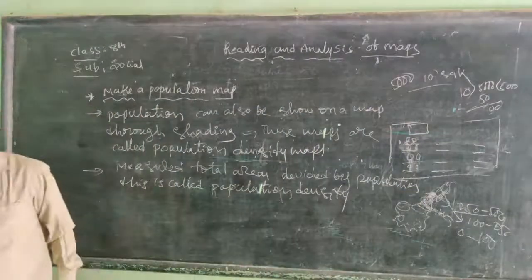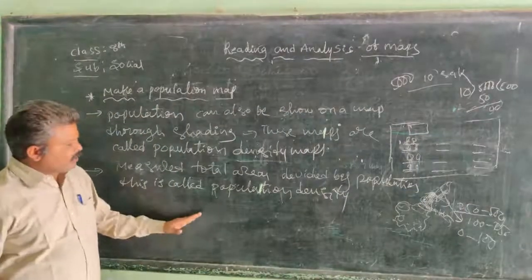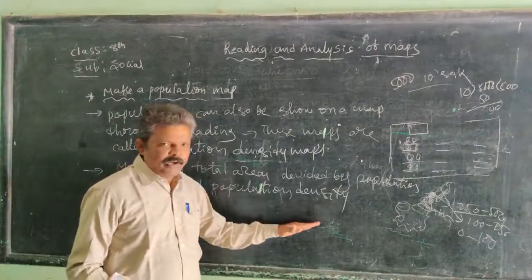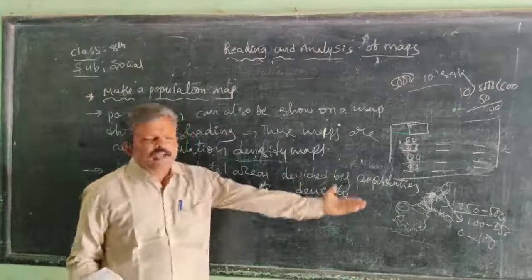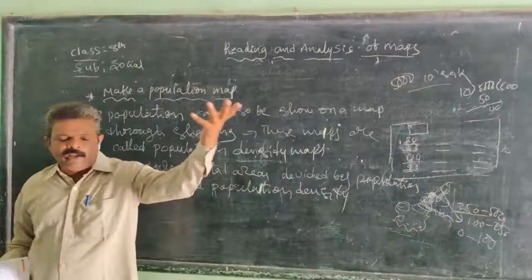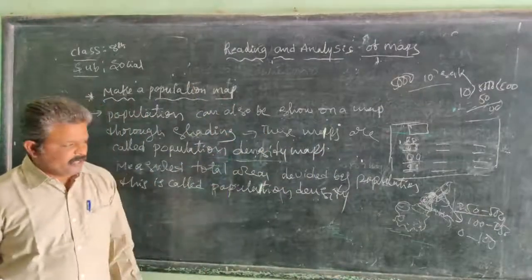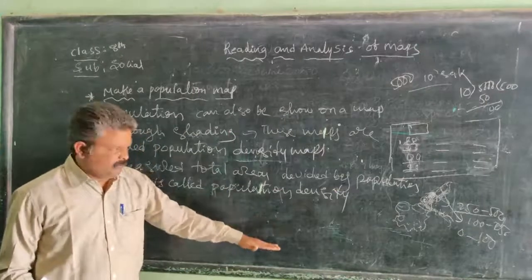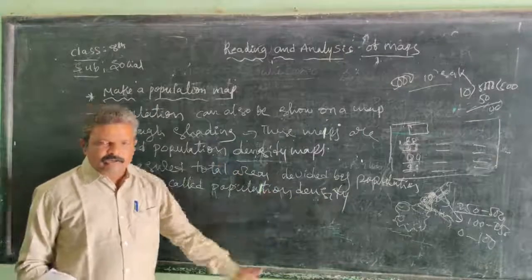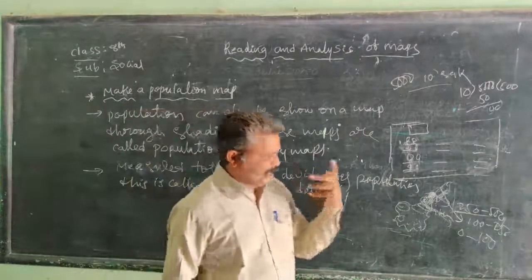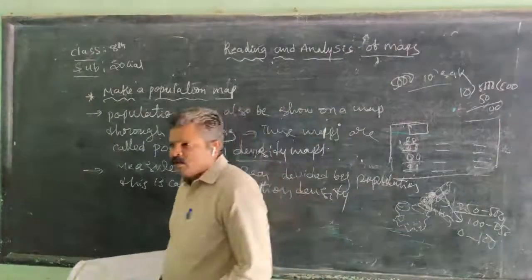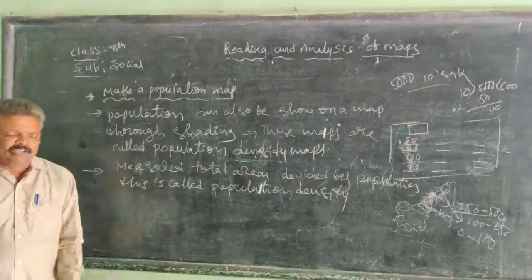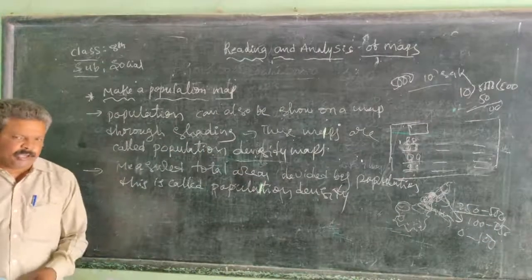Take Kadapa and Visakhapatnam. Kadapa is a low density district in Andhra Pradesh. Vizag is a high density district in Andhra Pradesh, compared with Kadapa. In Visakhapatnam there are a number of industries, an airport, coastal areas, and river facilities, plenty of good water, climatic conditions, and agriculture also.